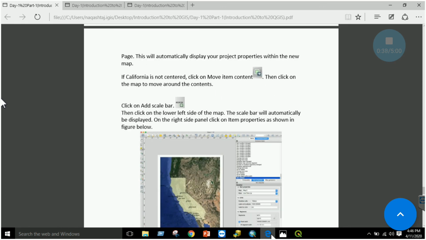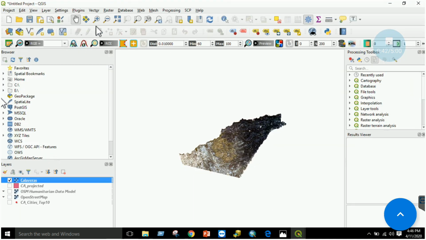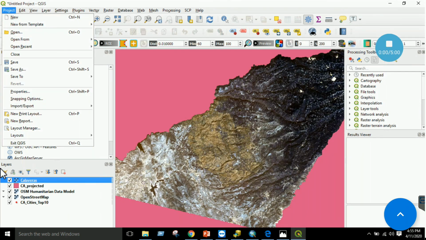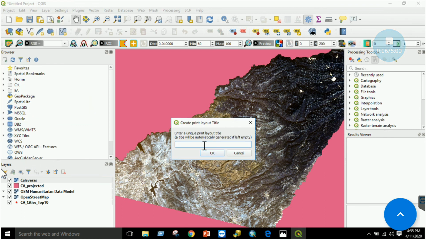I will show you how to do this. Open QGIS. Okay, the next is to go to the print composer section. In the project section, you have to go to print layout, right? You have to click on my first map,